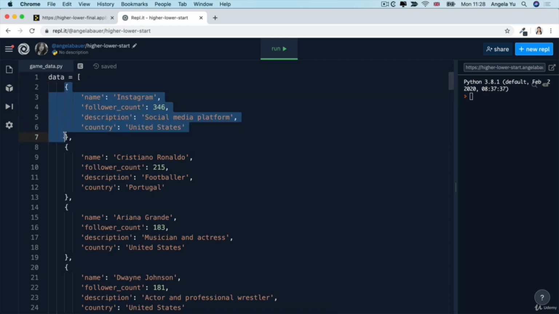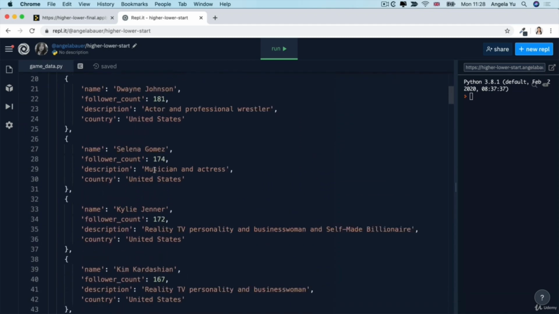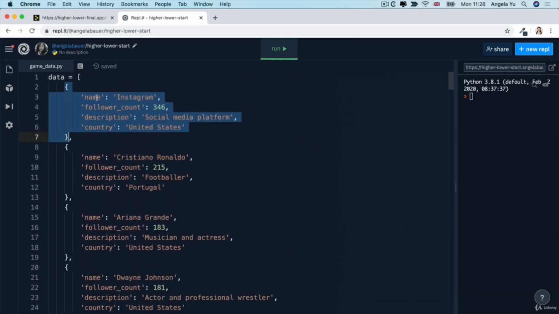Each of these dictionaries have 4 keys, and the keys are the same for all of the entries. They've got a name, the name of the account, the follower count, so how many followers in millions does that account have? So for example, Cristiano Ronaldo has 215 million followers, at least at the time when I compiled the data. And then it has a description. He's a footballer, or this is a social media platform. She's a musician and actress. And finally, the country that they're from.